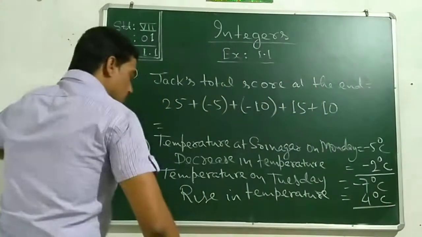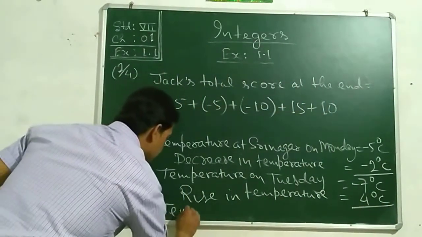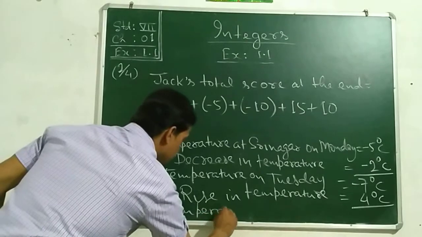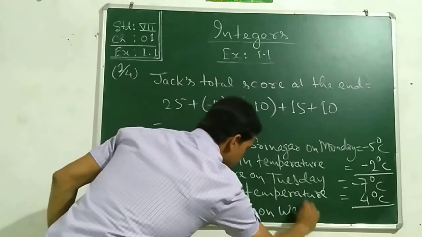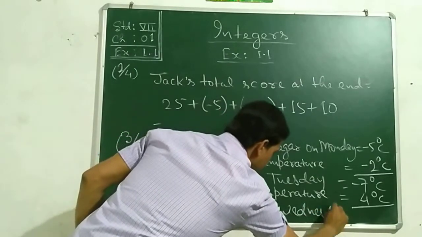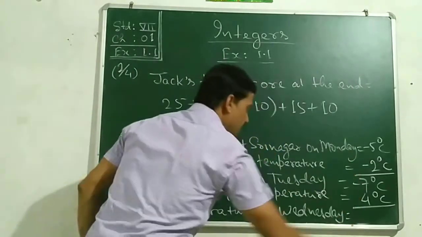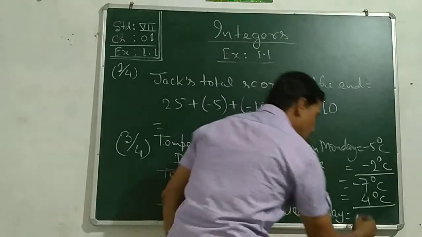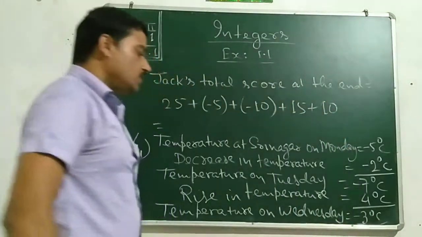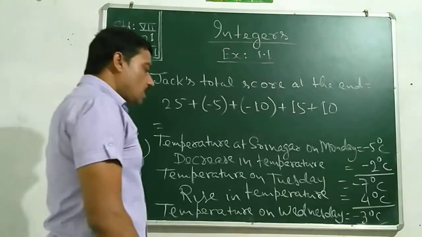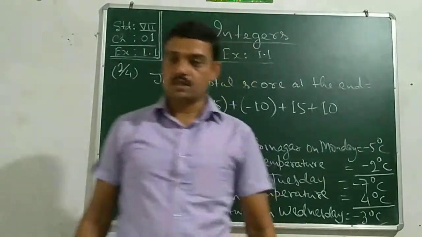So the temperature on Wednesday will be, take the sum of both the integers, you will get minus 7 plus 4, minus 3 degrees Celsius. You will solve it like this. Now come to the 4 number sum.